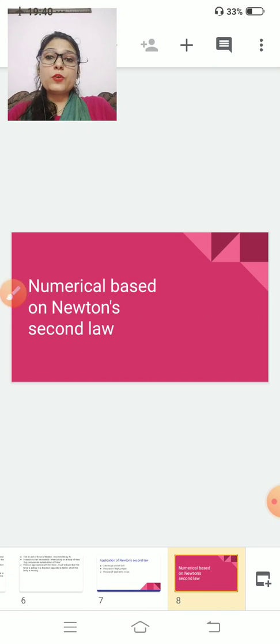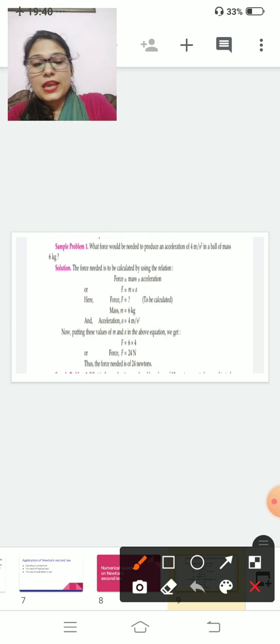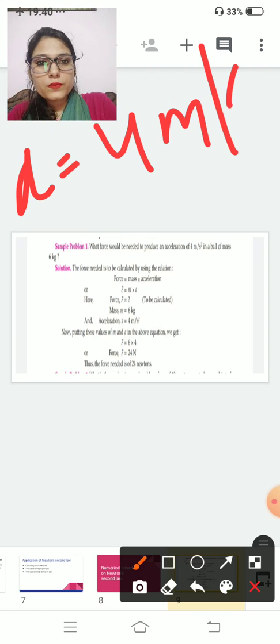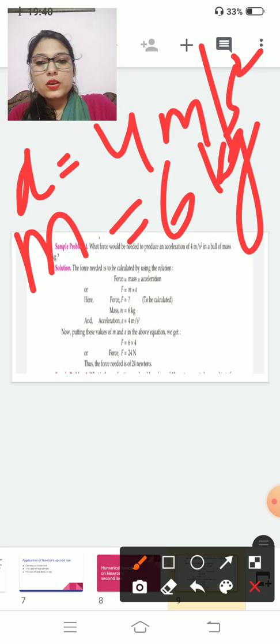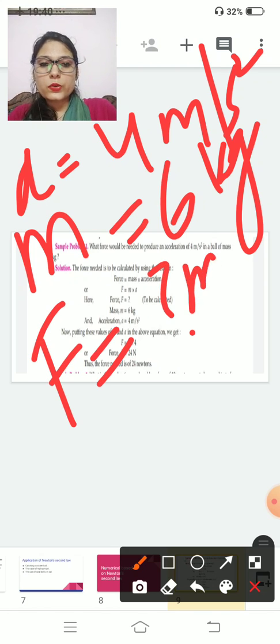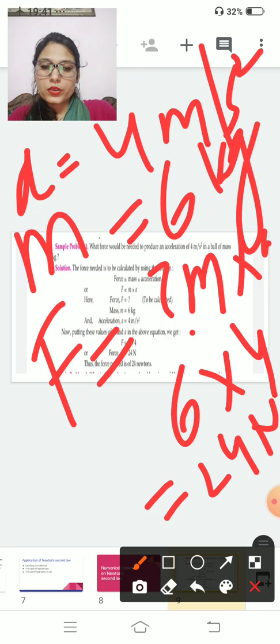Now we will do some numericals based on Newton's second law of motion. Let us start. What force would be needed to produce an acceleration of 4 meters per second square in a ball of mass 6 kg? Very easy. Acceleration is given to you, it is 4 meters per second square, and mass is given to you, this is 6 kg. You have to find force. You know that force is equal to m into a. So 6 into 4, that is 24 Newton.